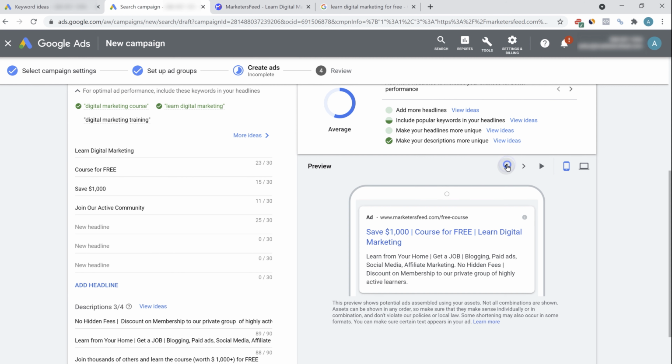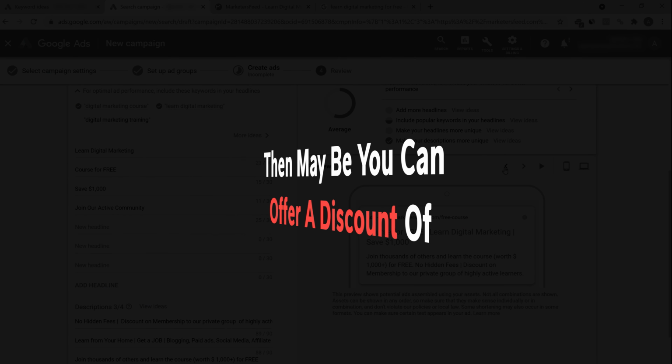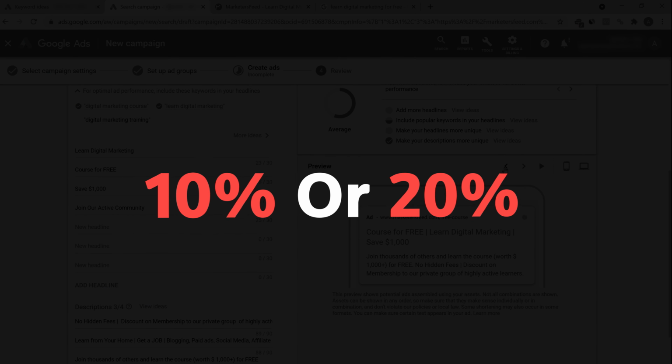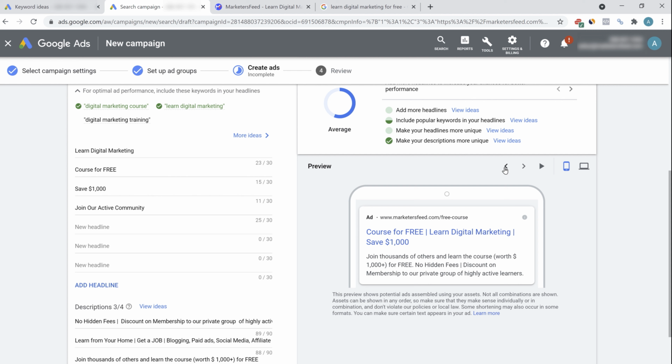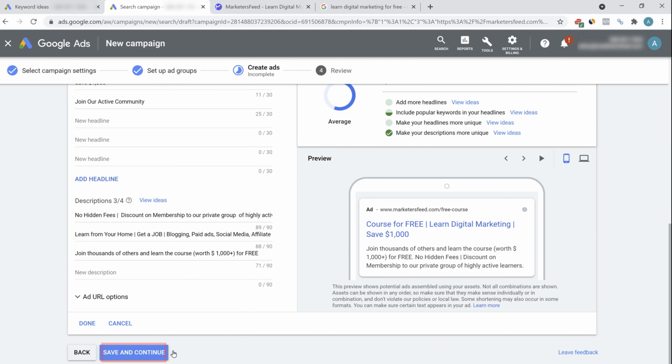So you can find all the different benefits that you are offering in your product and services and try to give those benefits in the ad copy. If you're offering a discount, if you have a product, then maybe you can offer a discount of 10% or 20%, or you can tell the benefits about your services or the product you're offering. Also take inspiration from all the different companies that are running campaigns in your niche using the tactics that I showed you earlier in the video. So once all this work is done, click on save and continue.